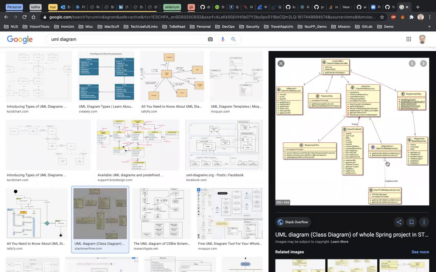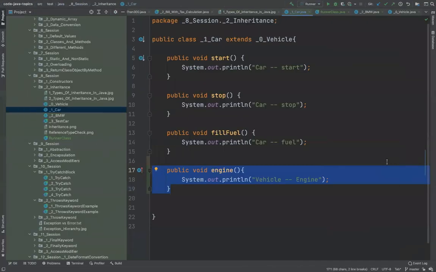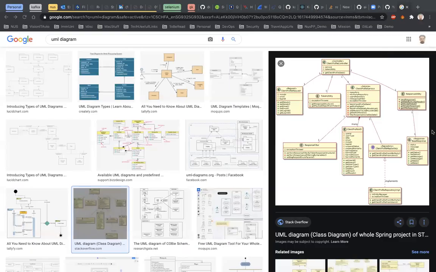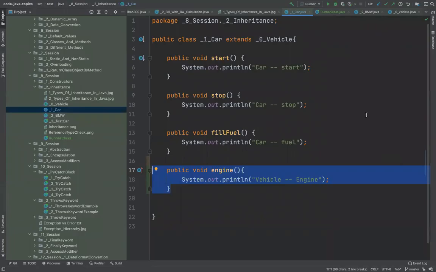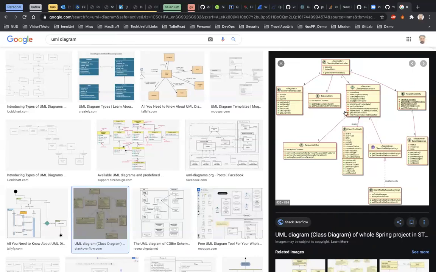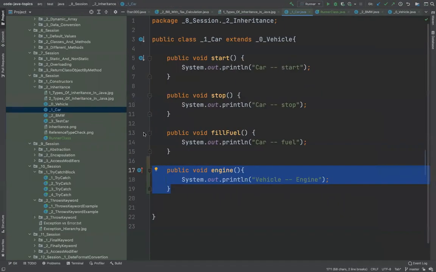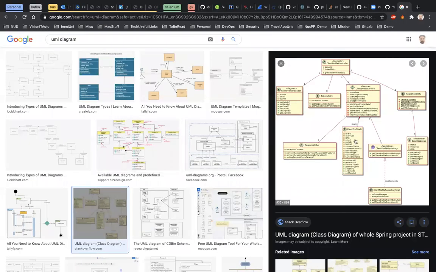Once you are done with it, you have established the relationship between classes, then you implement them. Okay, so this is basically how the whole process of code creation works. Of course, in a lot of projects no one goes through this, they just start creating, and in our case also we won't be going through this and then coming here. But it's always a good practice to do that first.